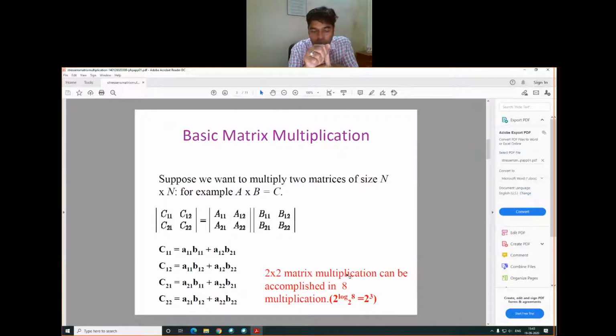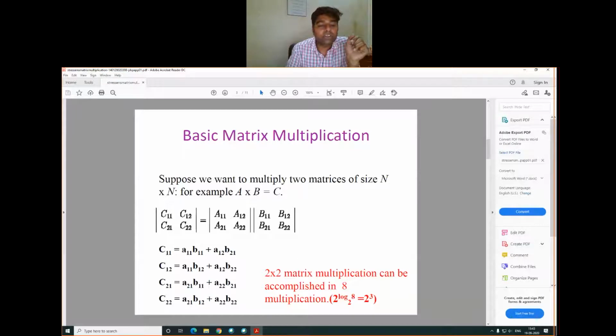These two operations dominate and are used to compute the time complexity of the basic matrix multiplication operation. So first we will see how many multiplications can be accomplished in a 2 cross 2 matrix multiplication. We are taking the example of a 2 cross 2 matrix multiplication operation, and from here we can see that a total of 8 multiplications we are performing.